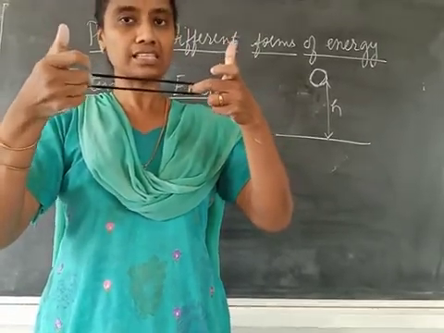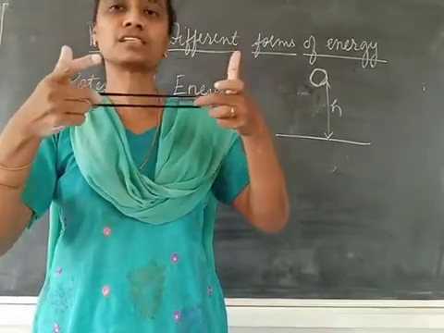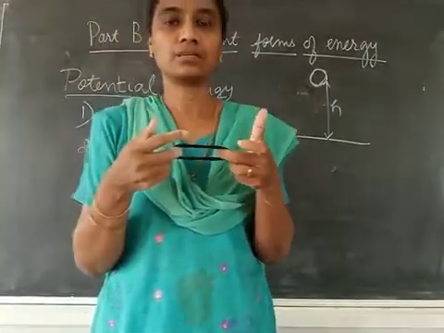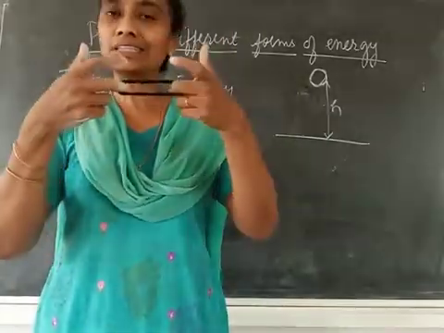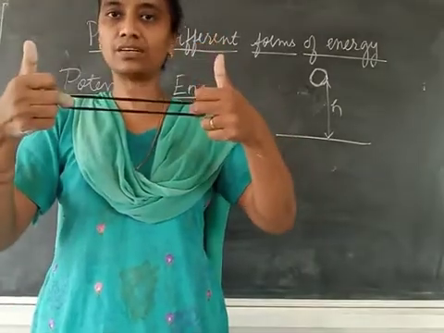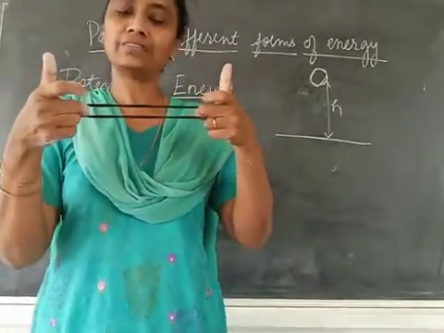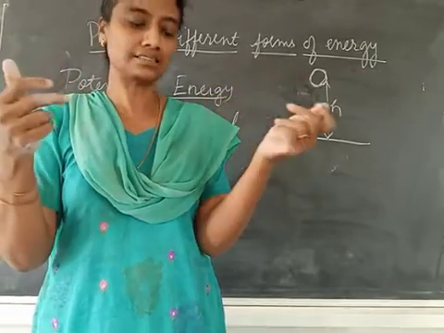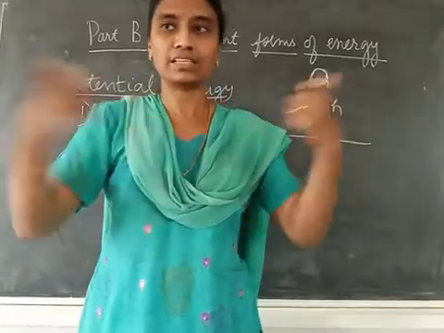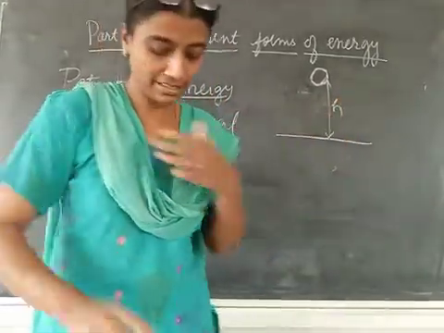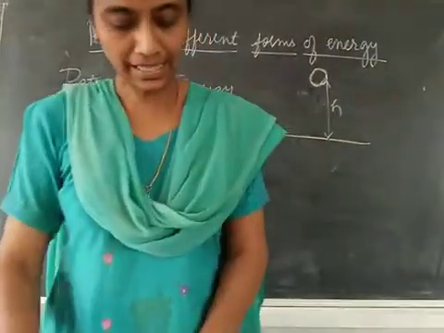Therefore, in the stretched state, when I leave it, it can jump or go a long distance. So the concept is the work done to deform the body is stored in the body as potential energy, and when I release it, this gets converted to kinetic energy. If you leave a stretched rubber band, it can jump over.